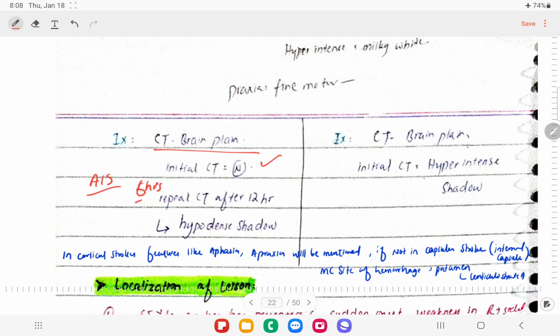In patients with acute ischemic stroke, we might see hypodense lesions after 6 to 12 hours, right. If we repeat the CT, we can get the hypodense area. If we get a hyperdense area, a hyperdense shadow, right, this is straight away the case of hemorrhagic CVA, right.